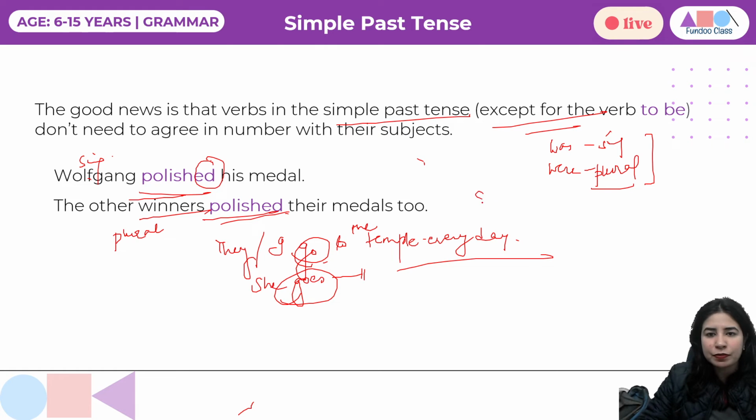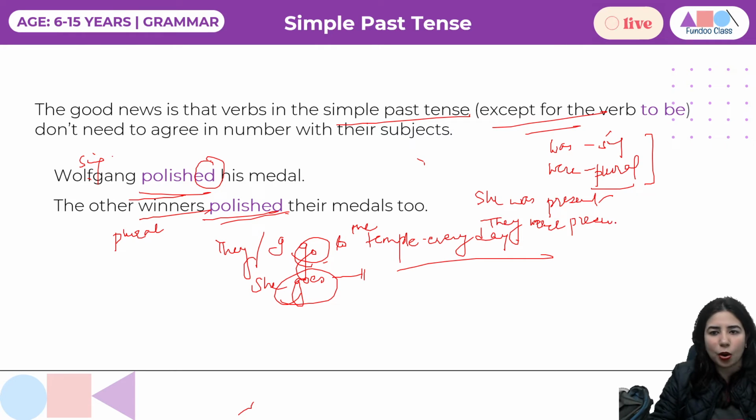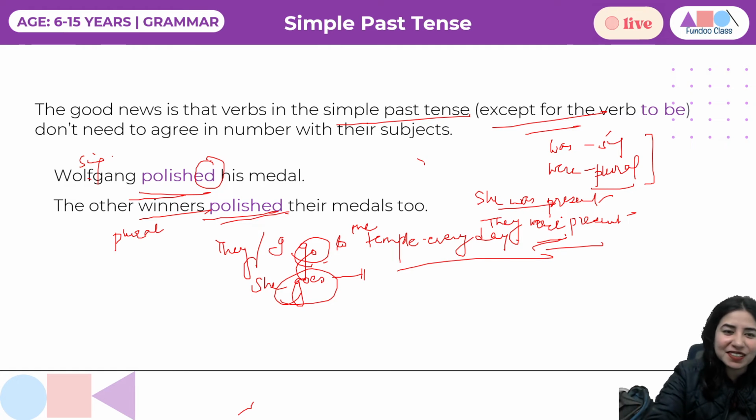Like if I say, she was present for the dinner, you can say, they were present for the dinner. However, you would want to use the subject: singular was and plural were, right? So let's further proceed.